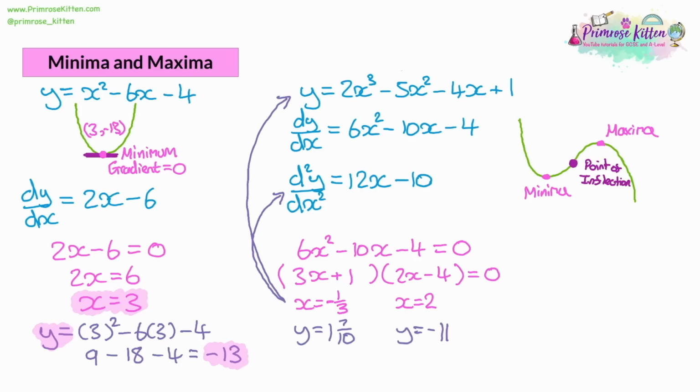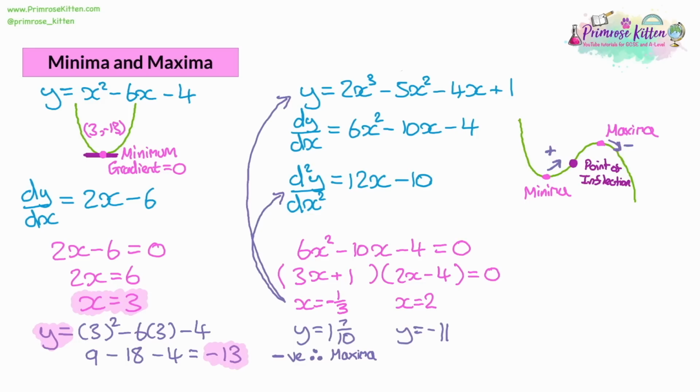Now have a look at what happens after a minima. After a minima, the gradient's going upwards, it's positive. And after a maxima, the gradient's going downwards, it's negative. So if we substitute x equals negative a third into the second derivative, you get 12 times negative a third, take away 10. That's going to be a negative number. And if it's a negative number, it's going to be a maxima. I'm going to write negative, therefore maxima.